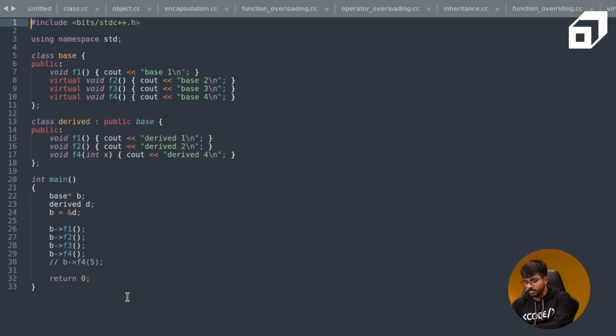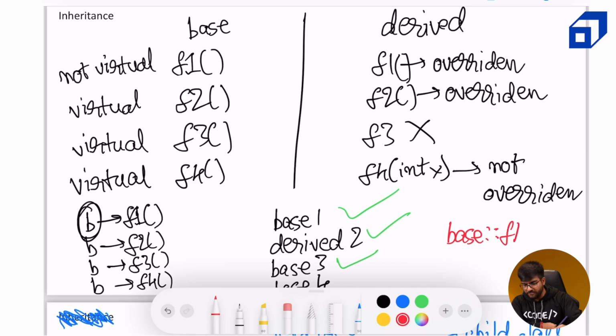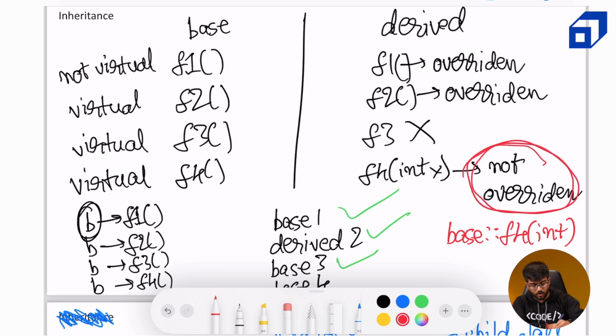Now I just have another exercise wherein we try to call f4 from the base pointer with an integer input to it. Now this won't compile. This won't compile because it says no matching function for call to base of f4 integer. Now if you explicitly notice, the error says there is no definition for this. Now why does it say this when we are actually having another definition in the derived class with an integer parameter to it?